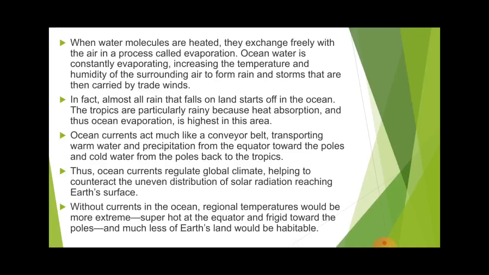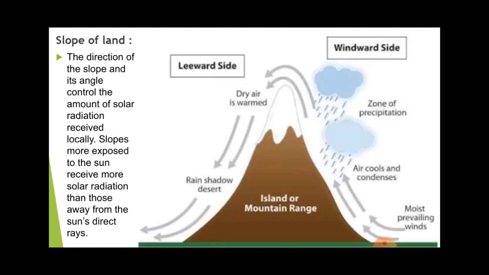Without currents in the ocean, the regional temperature would be extreme, super hot at the equator and frigid towards the poles. Because of the ocean currents, the earth's land is habitable, because if not, the temperature would be different. The colder areas would always be cold, and the hotter ones would always be hotter, and it would not be possible to inhabit them. The last thing which affects the temperature of a particular place is the slope